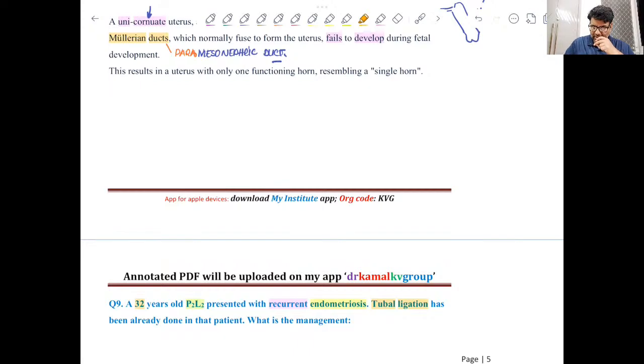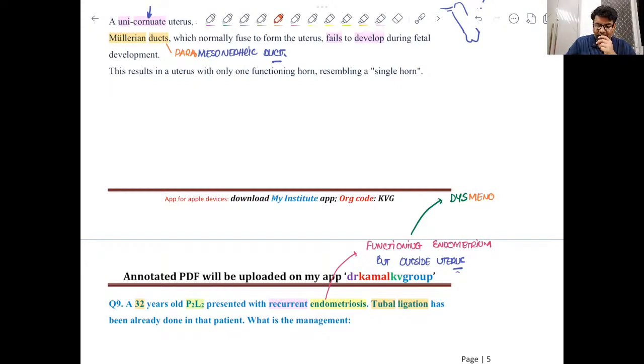And endometriosis means functioning endometrium but outside uterus, because normally we know that it is present within the uterus, but here the endometrium is present outside uterus and therefore the patient will classically present with dysmenorrhea.